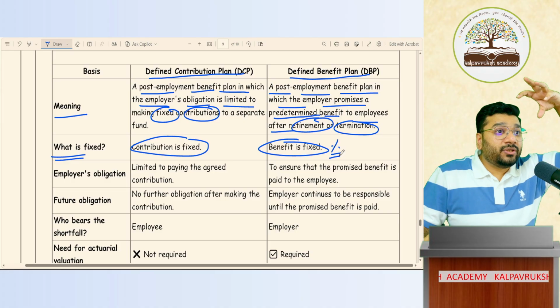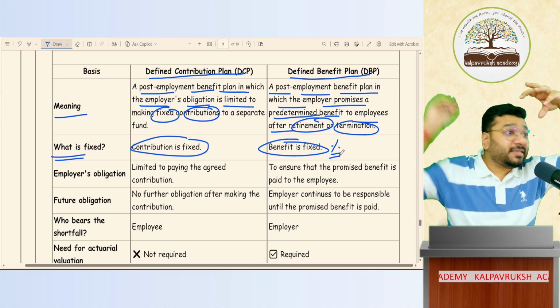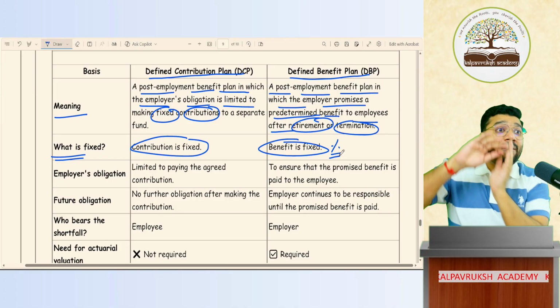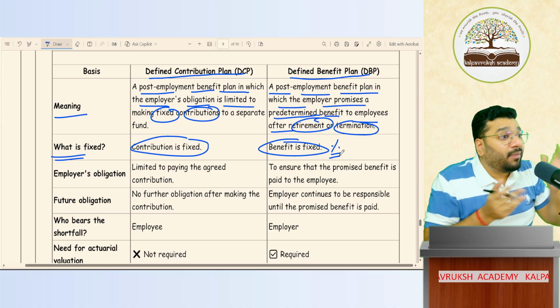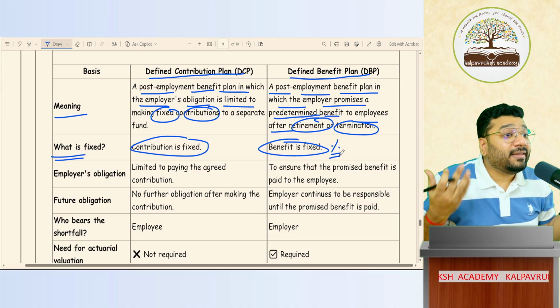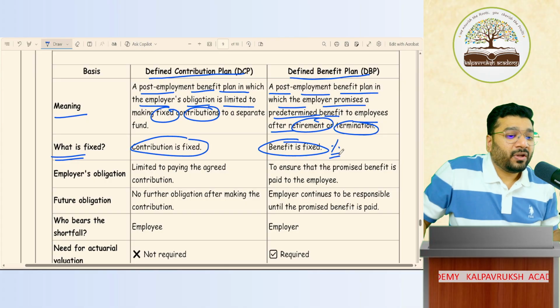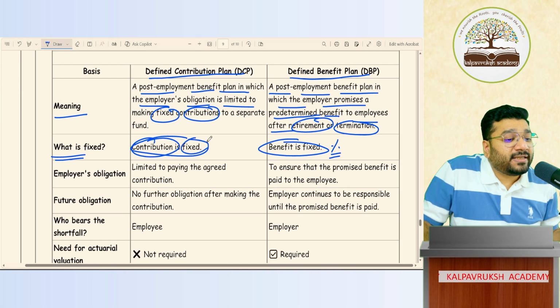If your salary is so and so, a certain percentage for so many years, I'll pay; there is a calculation like that. And the calculation is fixed. But because of that calculation, what amount will come? We don't know. We have to calculate that in future. That we have to estimate now. Understood? So here, contribution is fixed in absolute amount.